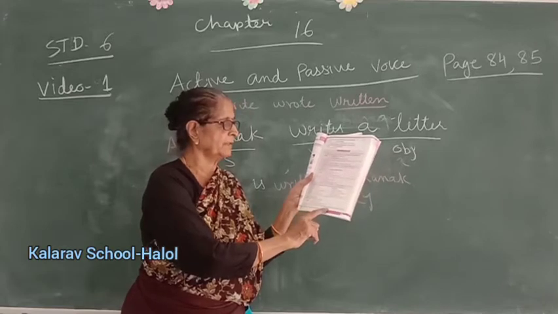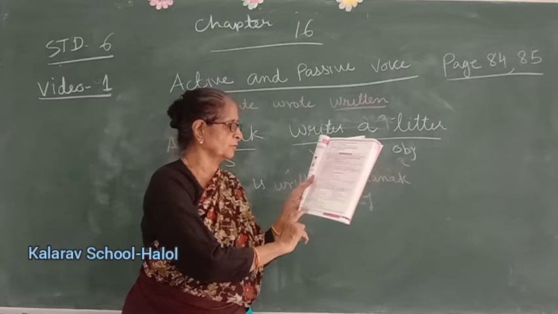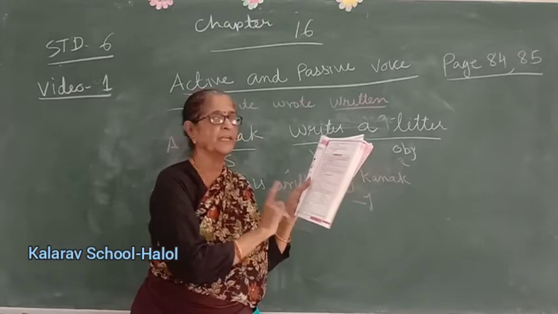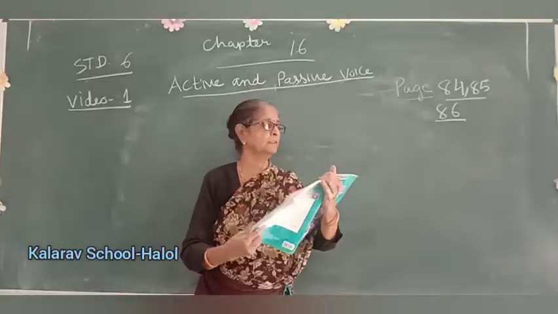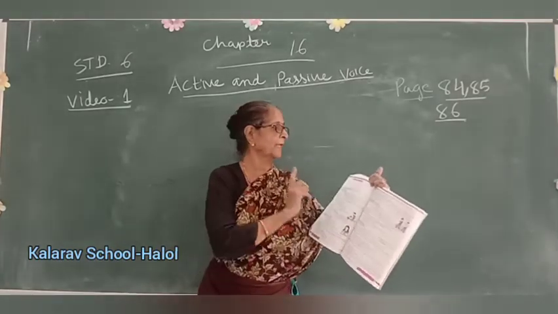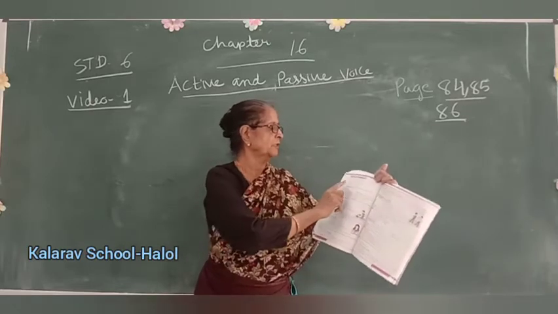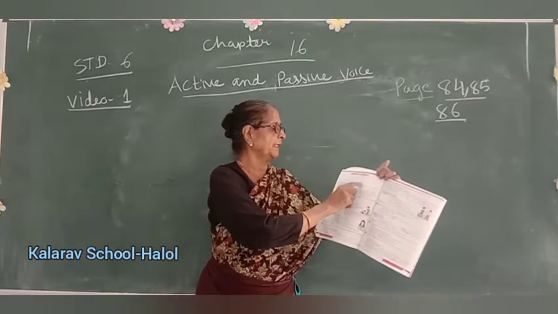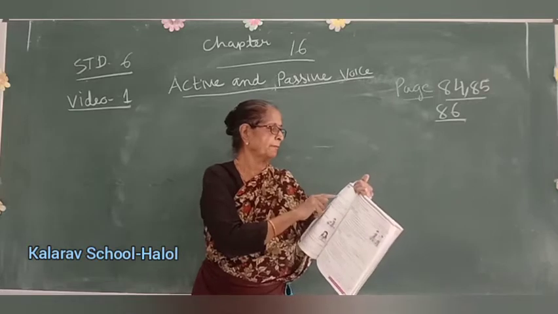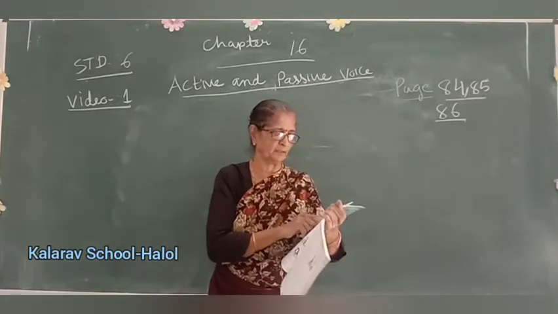Read the given table which shows how pronouns change from the active voice to the passive voice. So, page 85, children. Okay, children, see, active voice, passive voice. In active voice, I is changed to me, we, us, he, him, she, her, they, them. You and it remain unchanged. You will be you only and it will be it in the passive form.